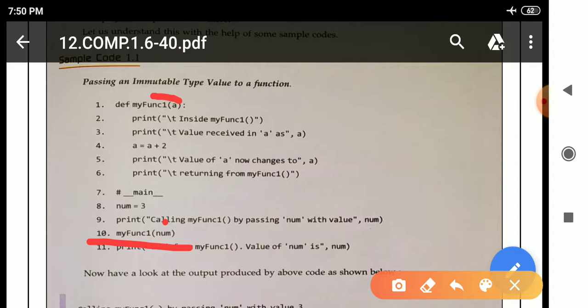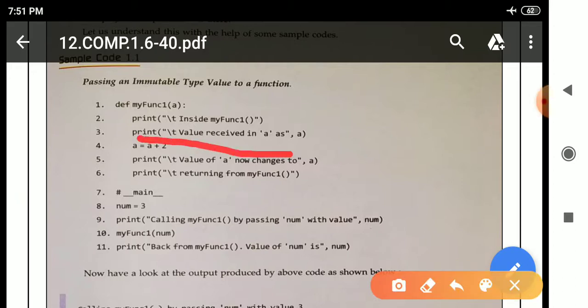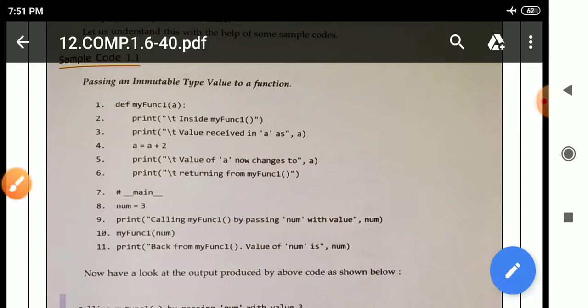Okay, so actually num is containing how much value? See here, the value of num is what? 3. So a will also contain value 3. So a will contain what? 3. So when this particular print statement will execute, this particular message will be printed, and after that comma, a is containing what? 3. So 3 will be printed. After that fourth line will execute, means line number 4.